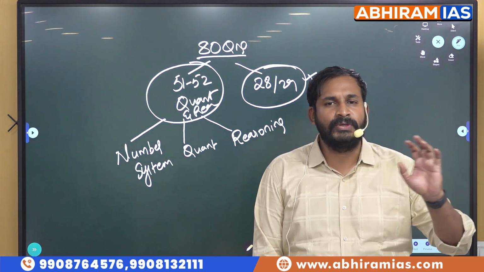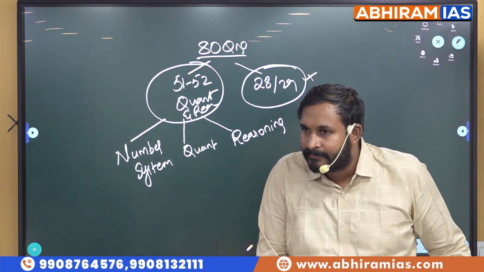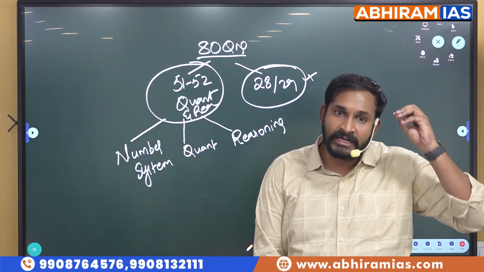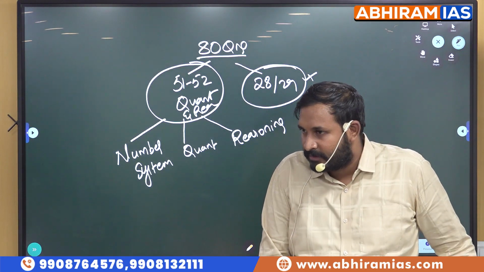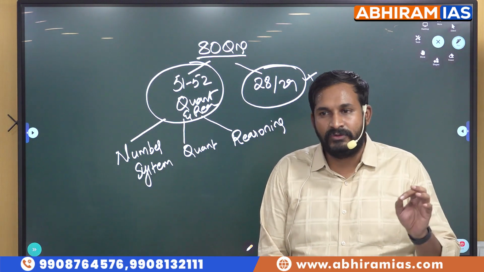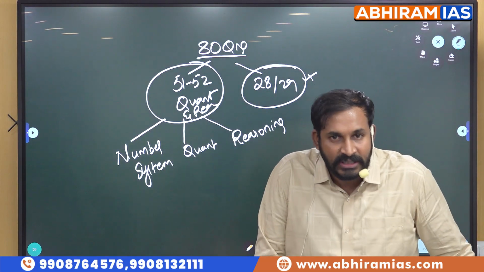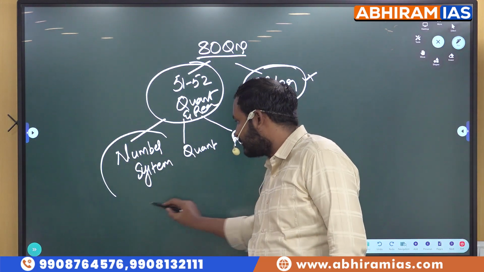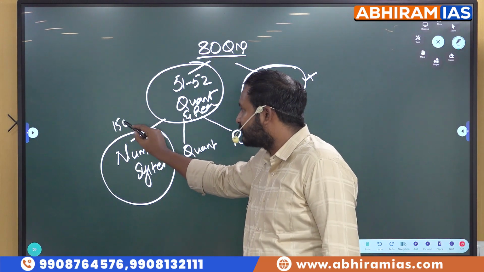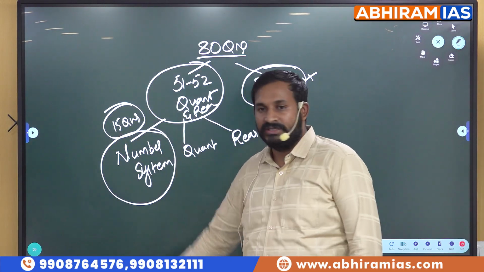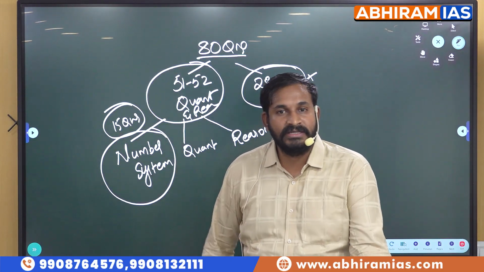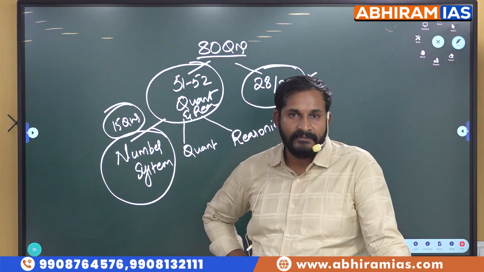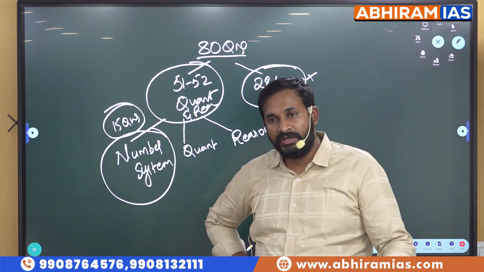Number system is a purely conceptual area. We can frame n number of questions from number system. So it is a purely concept oriented topic, that is number system. Because of these 18 questions or 15 questions, okay, let us take the least count only, 15 questions, the entire CSAT paper is looking very tough. So we can do it in multiple ways.